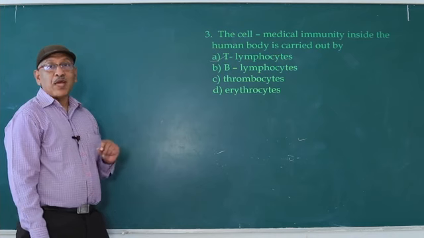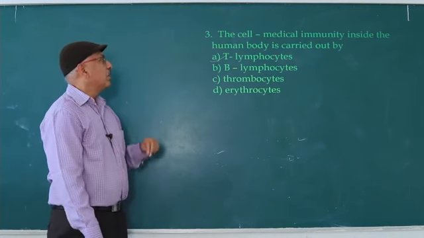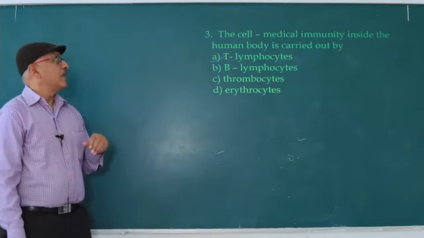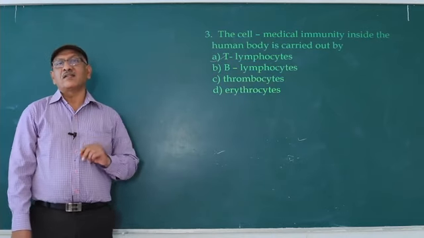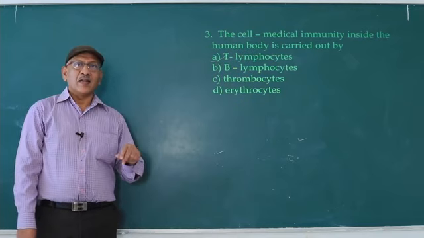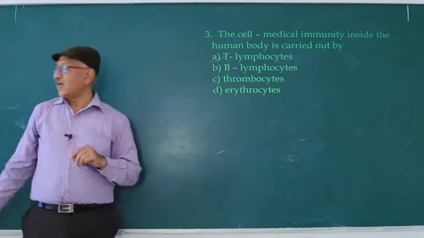Erythrocytes are cellular barriers. So the answer is T lymphocytes. T lymphocytes, particularly TC cells, also known as killer cells, and natural killer cells are involved in cell-mediated immunity.